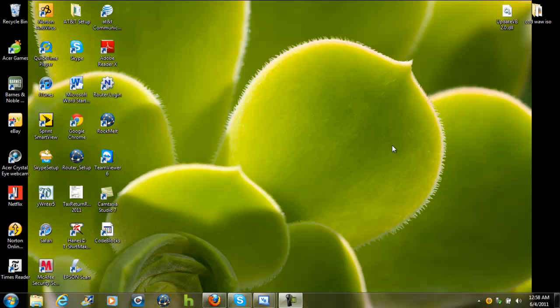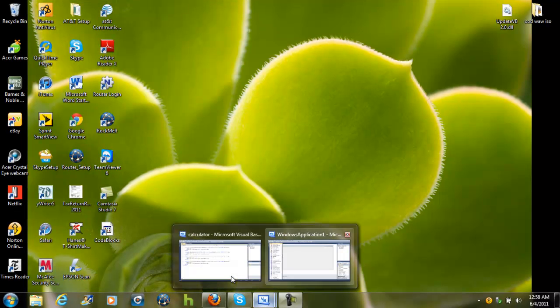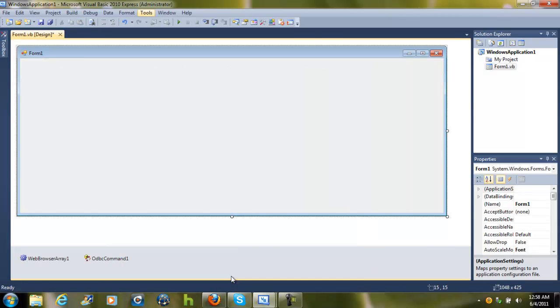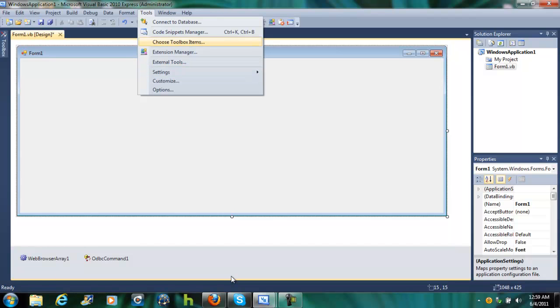Hey guys, today I'm going to be showing you how to get more stuff in the toolbox than usual in Visual Basic. Okay, so you want to open up Visual Basic, Windows Visual Basic 2010 or whatever, and then just do a new project, Windows Form Application like we always do. Then you want to go to Tools, and then choose Toolbox Item.